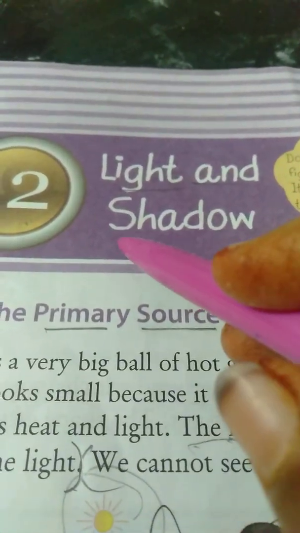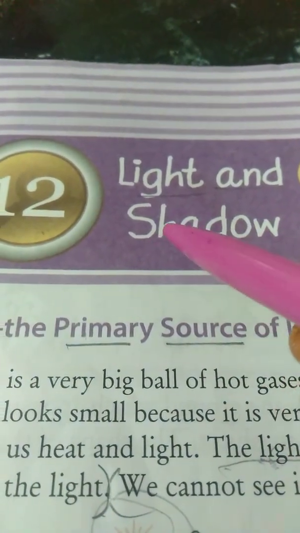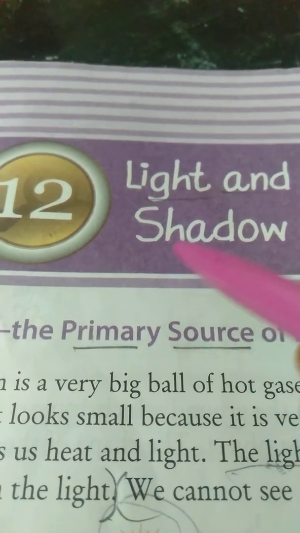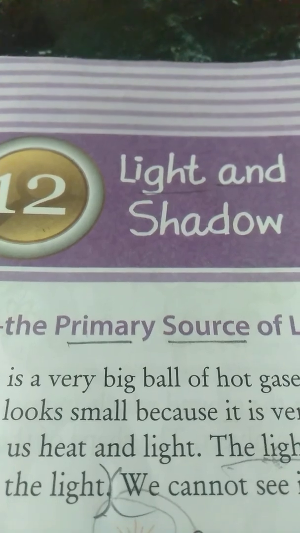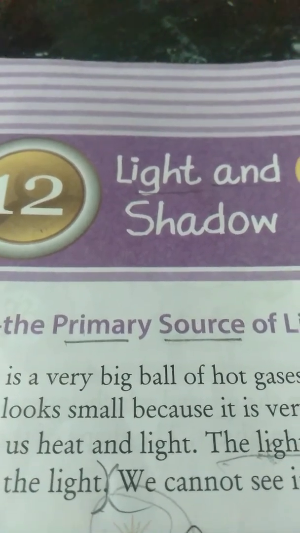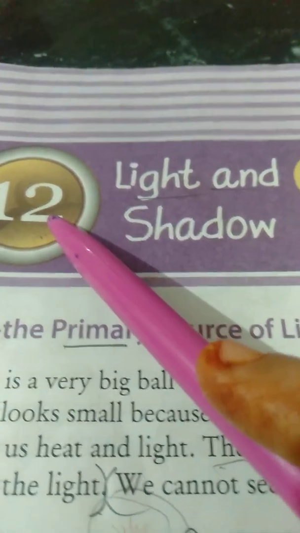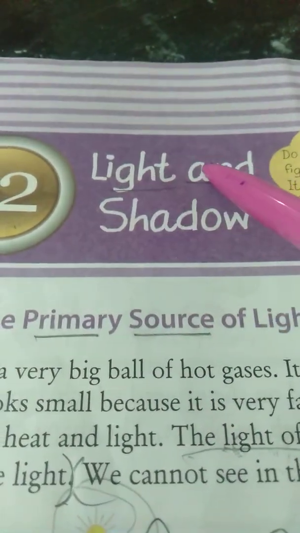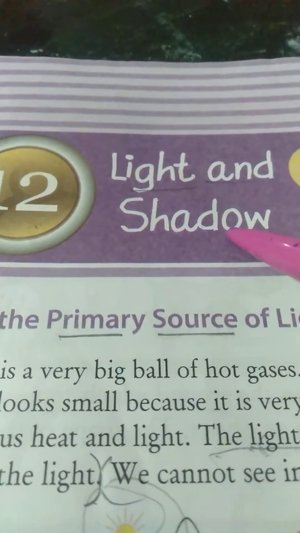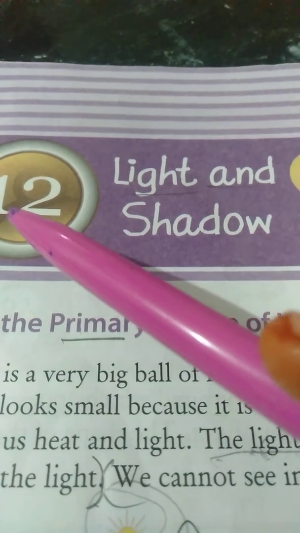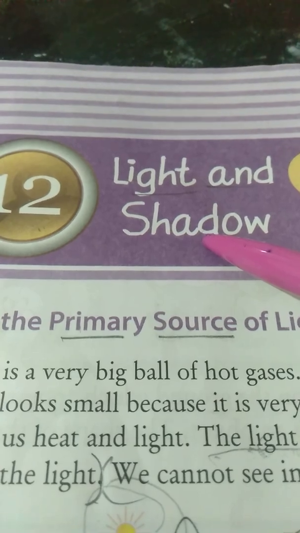Teacher will show you how to read the lessons, and you children start learning along with your teacher. Open your textbook at page number 95. From the last lesson to the first lesson we will move. Let me start with lesson number 12. What is the name of the lesson? Light and Shadow. Be ready, all of you second class children. Page number 95, lesson number 12. Name of the lesson is Light and Shadow. Are you all ready, children?